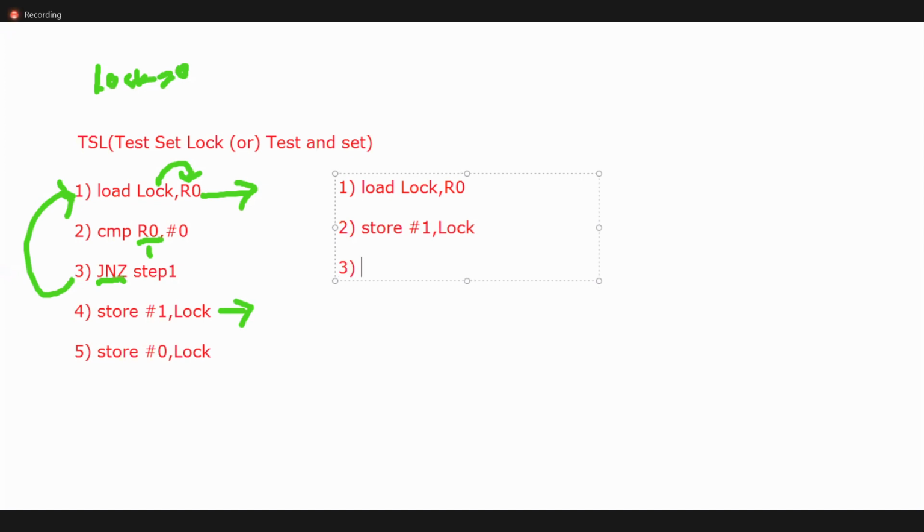Same code, I am just changing the code. So compare R0 with 0, and jump not 0. Go to step 1.